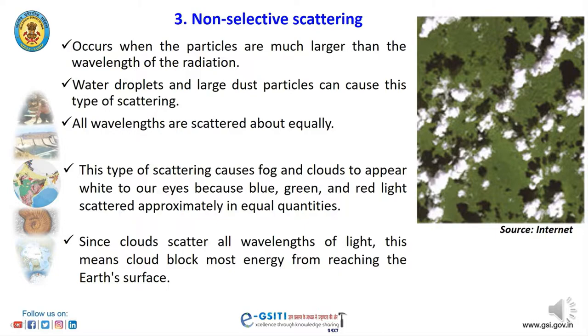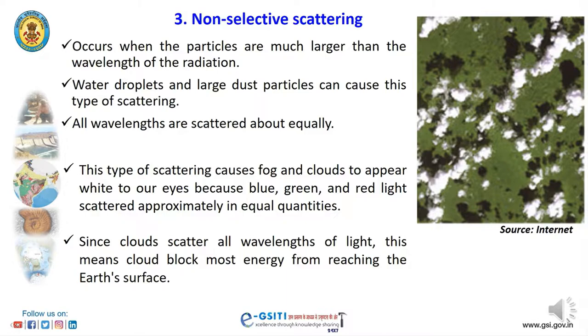Third is non-selective scattering. It occurs when the particles are much larger than the wavelength of the radiation. Water droplets and large dust particles can cause this type of scattering. All wavelengths are scattered about equally. This type of scattering causes fog and clouds to appear white to our eyes, because blue, green and red colors are scattered in approximately equal quantities.